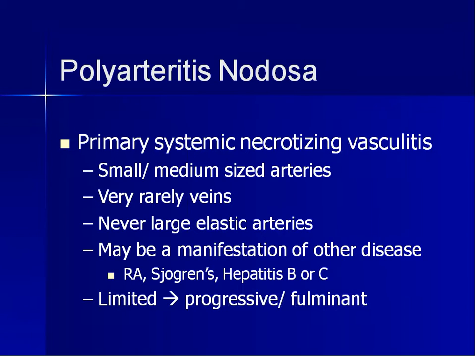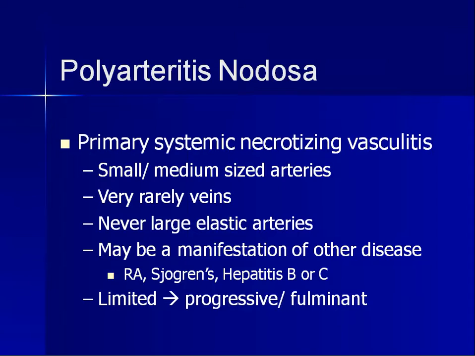So it involves mostly medium-sized arteries, and it may also involve the small arteries, and it doesn't involve veins commonly. So it's very rare involvement of the veins, and it never involves the large elastic arteries. So the important points are, most commonly it involves medium-sized arteries, but you may see the involvement of small-sized arteries also, and the venular involvement is very rare, and it never involves the large elastic arteries.